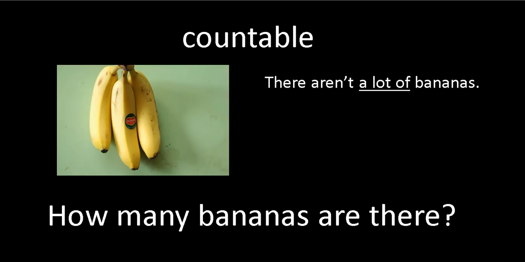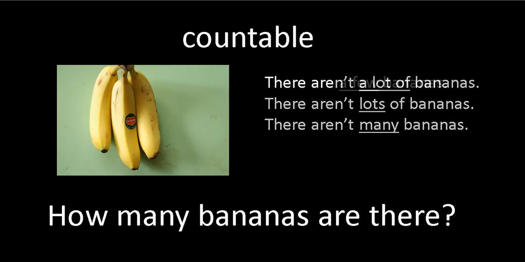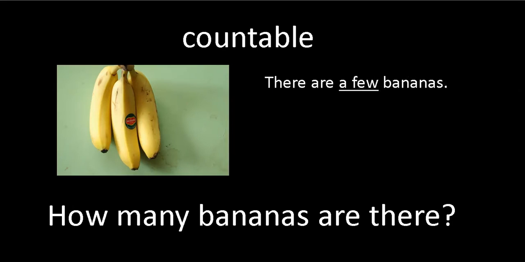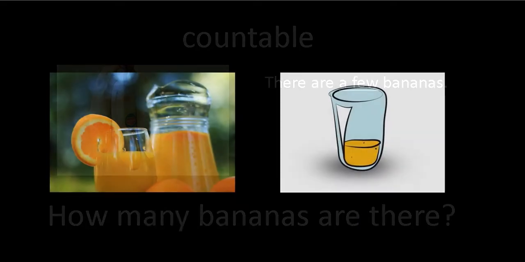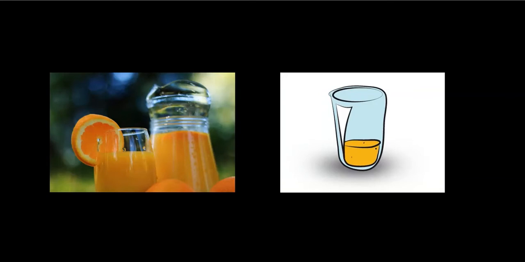Now, look at the bananas. How many bananas? We could just say there are 3 bananas, but a different way. There aren't a lot of bananas. There aren't lots of bananas. There aren't many bananas. What can we say? There are a few bananas. We use a few for maybe 2, 3, 4. Okay, next let's have a look at our juice.